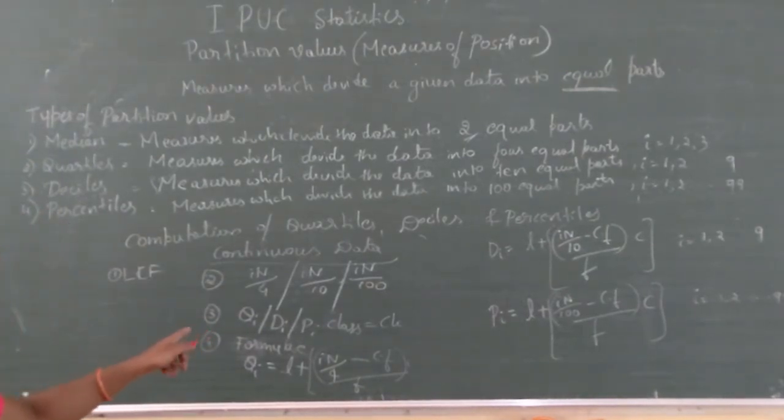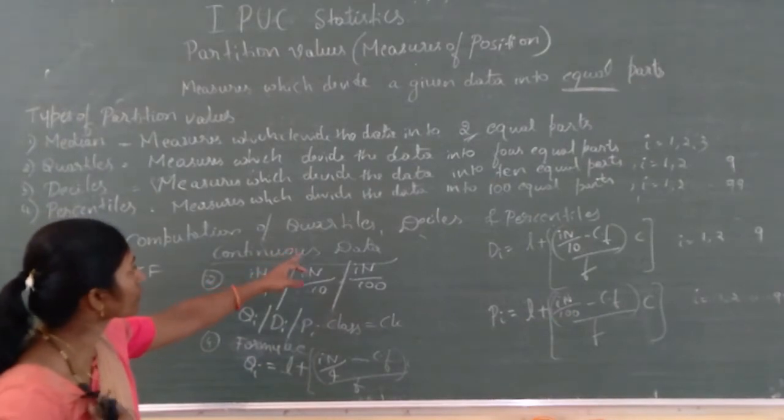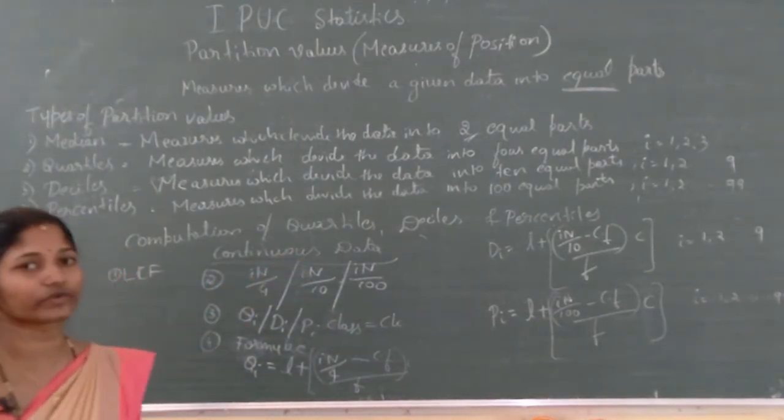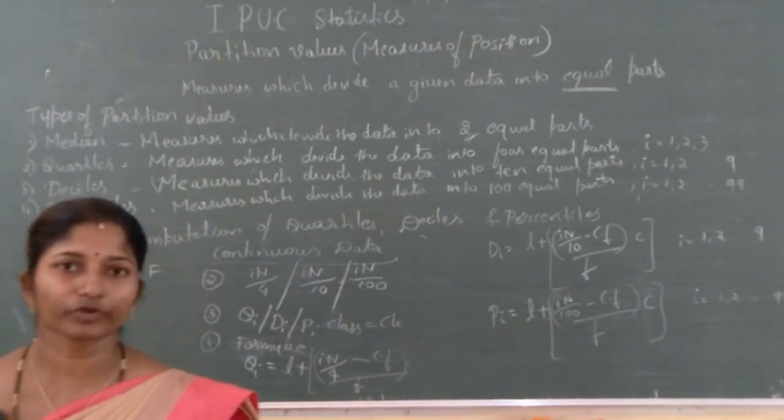Next, I will do the problems on quartiles, first for ungrouped data.